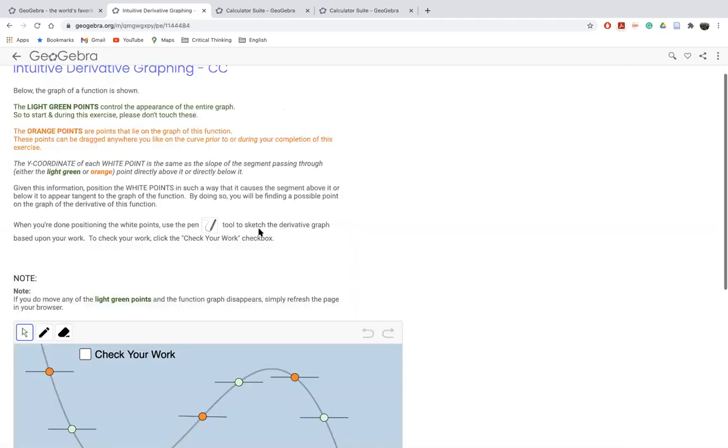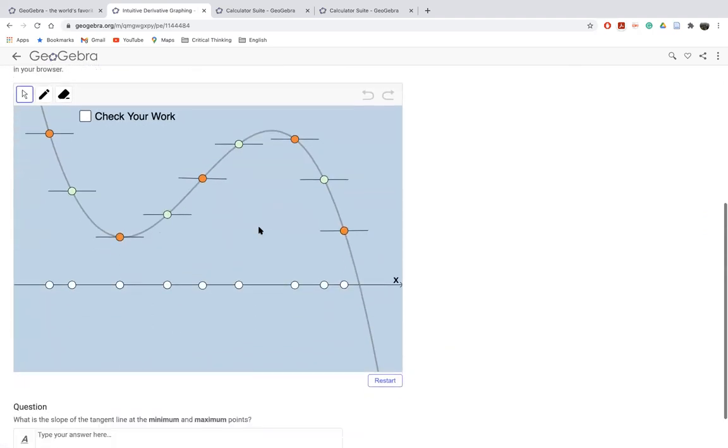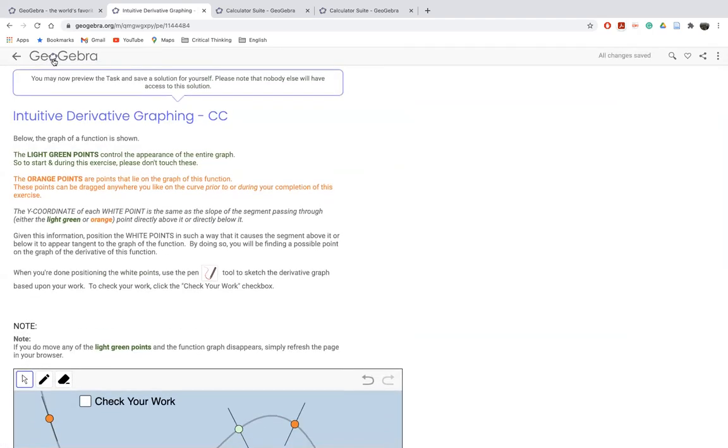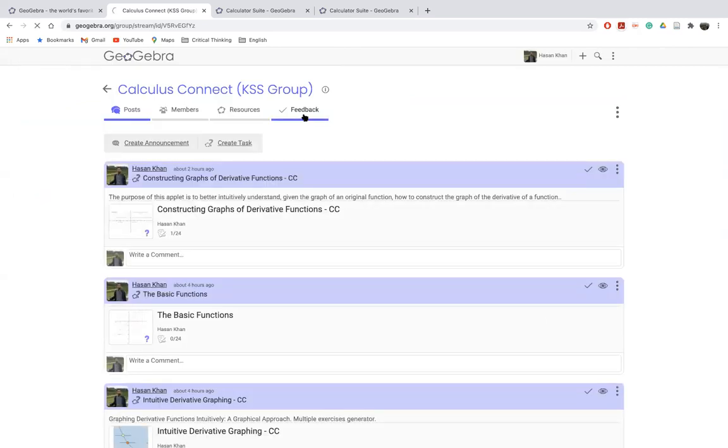You will see this screen, and you can of course read if you want, but I can just quickly tell you. This time you have to move these white points so that the lines at the red and the green points become the tangent on the curve at that particular point. So you have to move it either up or down, okay? And once you have done this, let me just do it randomly. This white thing will make the derivative curve, okay? So I want you to do it right now. Just try yourself, all of you, and I can monitor you from my screen here.